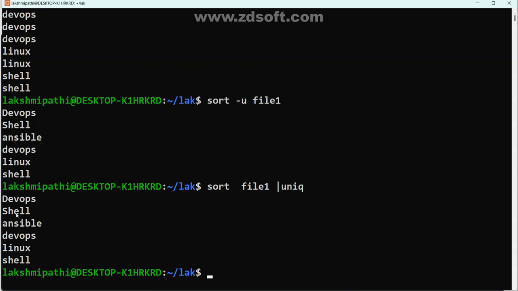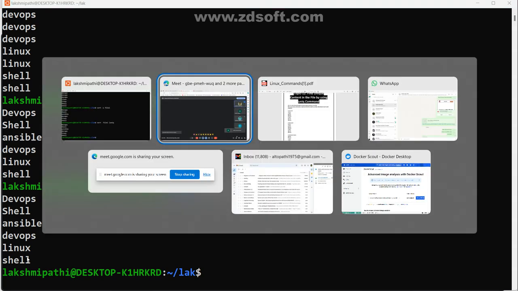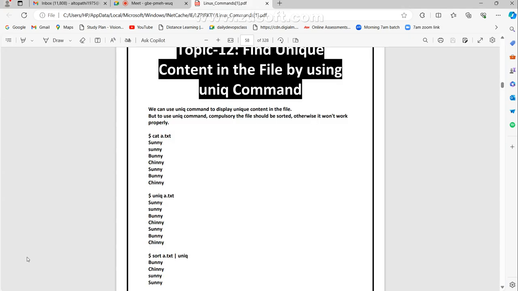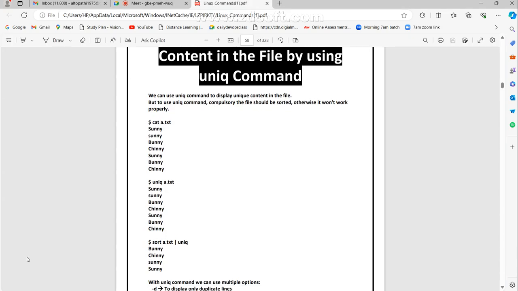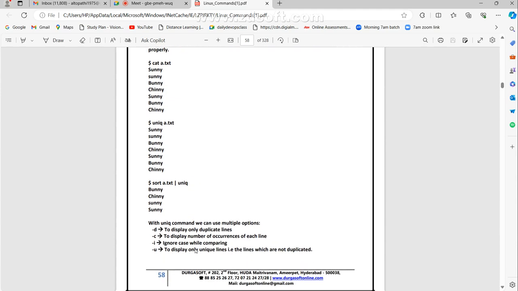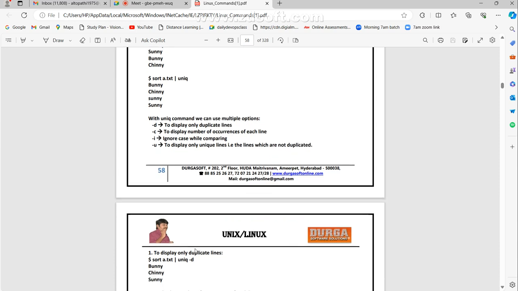uniq. This is also the same. See, is there any difference in the output? Check it and tell me. One, two, three, four, five lines. Here also no difference, but the way of usage is different. Do you think you got the clarity? I hope you know it. There I used sort, then I applied uniq, same thing. Here they have given different extra options.